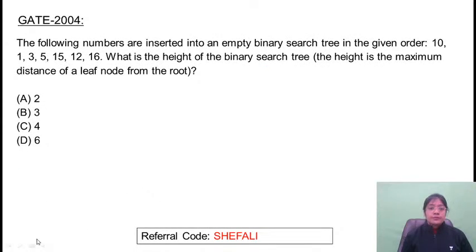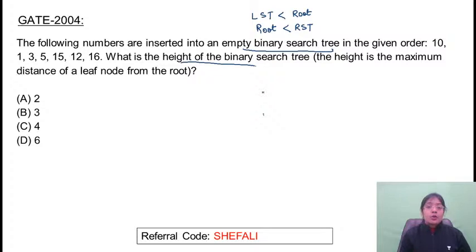Next question. Okay, in this case, you have to insert the elements in an empty binary search tree. I hope that everybody is clear with the concept of binary search tree. That is, all the elements which are present in the left subtree will be smaller than the root, and all the elements which are present in the right subtree will be greater than the root. So you have to construct a binary search tree, and finally you have to return the height of the binary search tree. And the definition of height is given in the question.